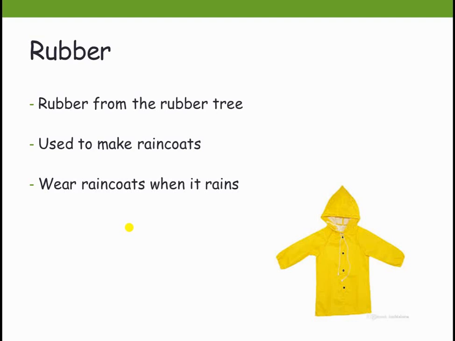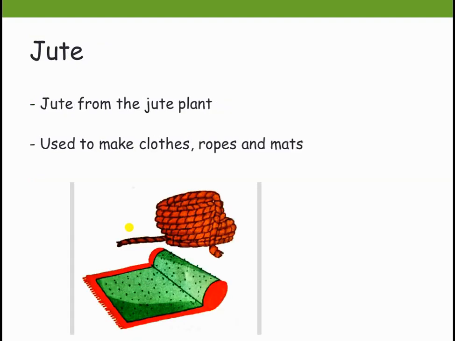Next, let's see jute. So have you ever heard this word jute? How are they making the jute material? It is from the jute plant, and we use this jute for making clothes, ropes, and mats. Okay? Yes.